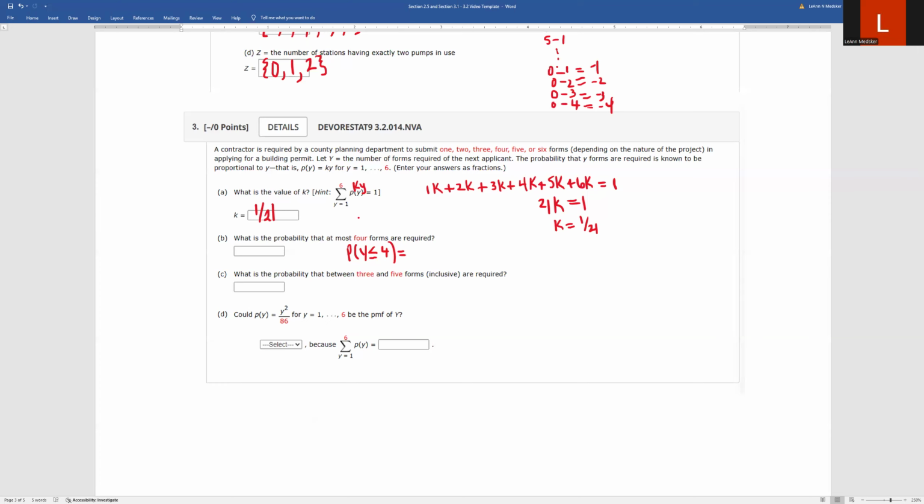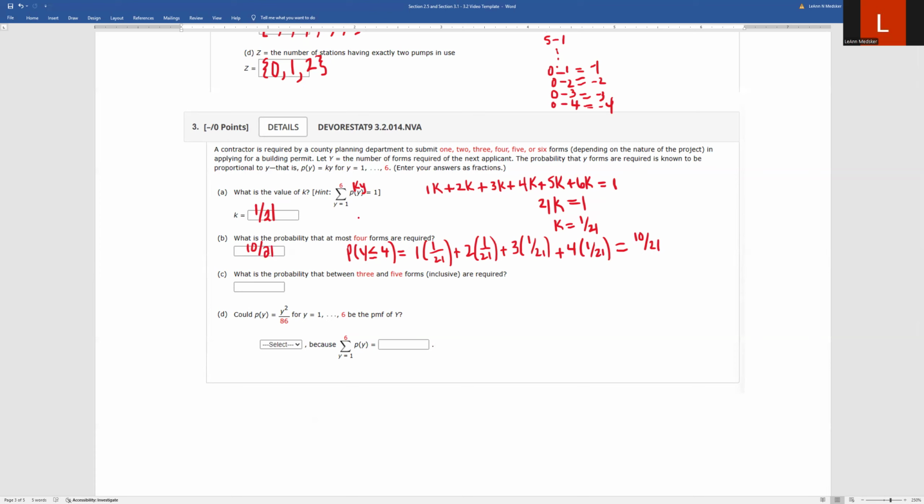That's 1 times 1 over 21, plus 2 times 1 over 21, plus 3 times 1 over 21, plus 4, because we include 4, times 1 over 21. Now that's 1, 2, that'd be 3, 6, 10. So this is 10 over 21. So that's the probability that at most 4 forms are required.